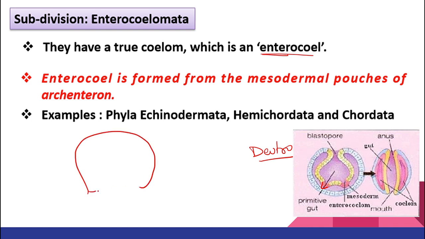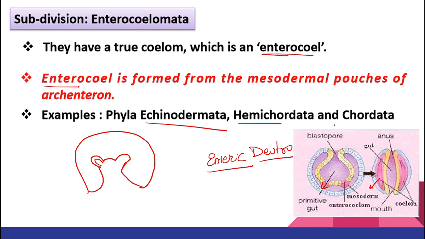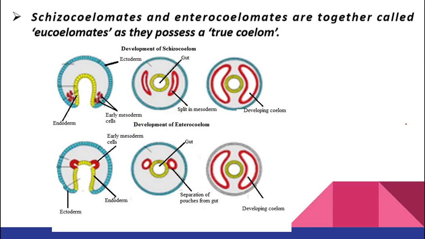Suppose this is your ectoderm and this is your endoderm. Endoderm is going to form the lining of your alimentary canal. In the alimentary canal we have the intestine, right? Intestinal cells we call enteric cells. So these enteric cells are going to form an outpocket. This outpocket which is coming out is from the enteric cells, so we have given the name entero. The cavity present over here we call enterocoel. Examples are phylum Echinodermata, phylum Hemichordata, phylum Chordata, right?